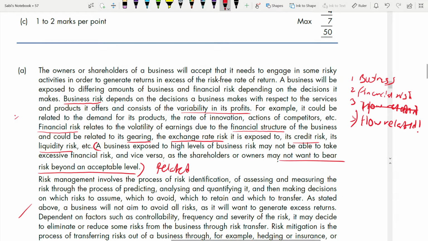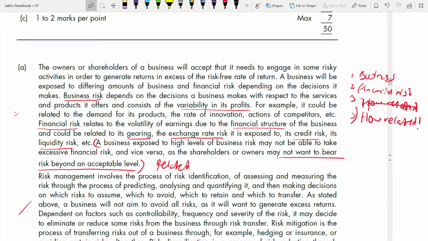Okay. So the main thing is they don't want to accept a risk beyond an acceptable level. No one wants to accept a risk beyond an acceptable level. Will you? You have a limit, right? That this much risk only you can take. Beyond that, you will not take. Same way for the shareholders and the owners of a business. So do you see how easy it is? If you know this format of answering theory, you can answer any theory question. Okay, so that is for the first part.